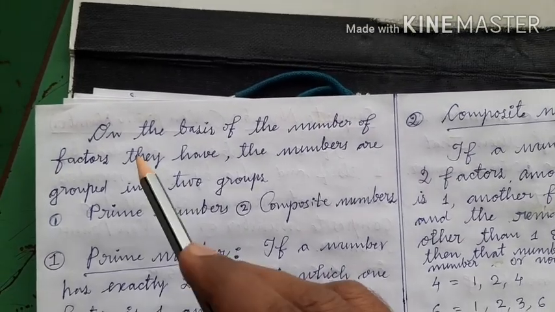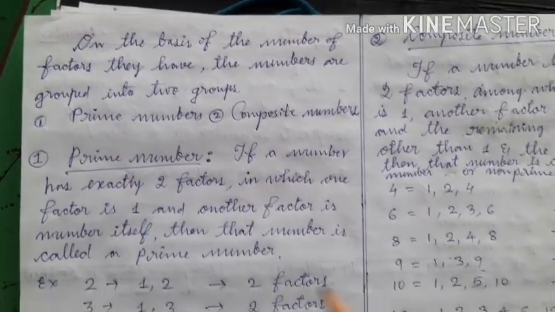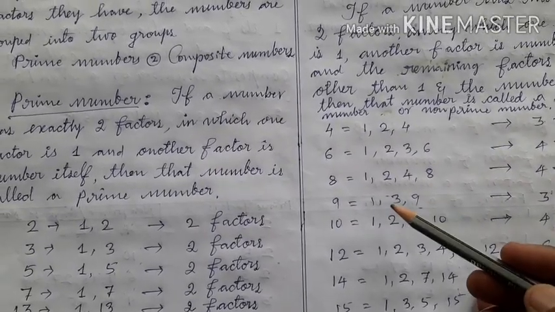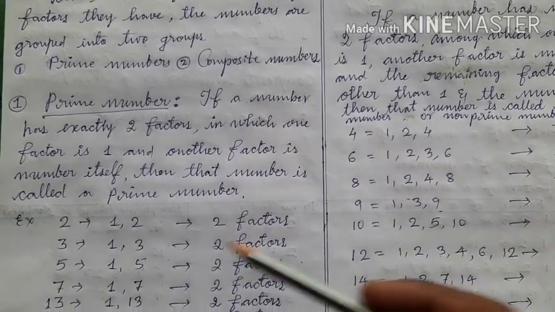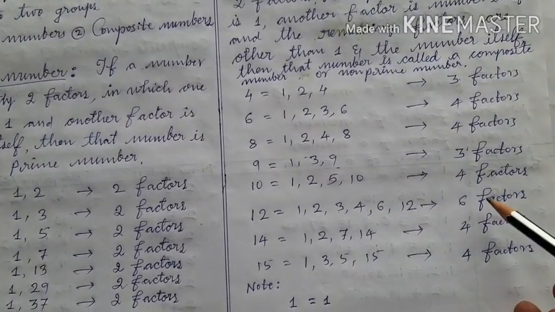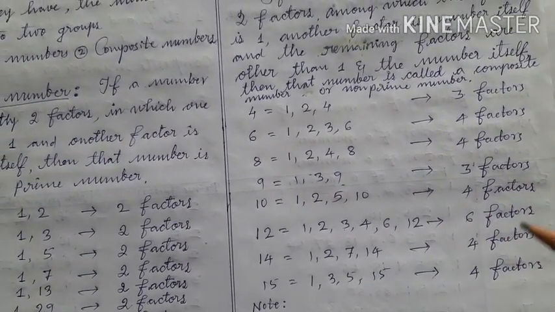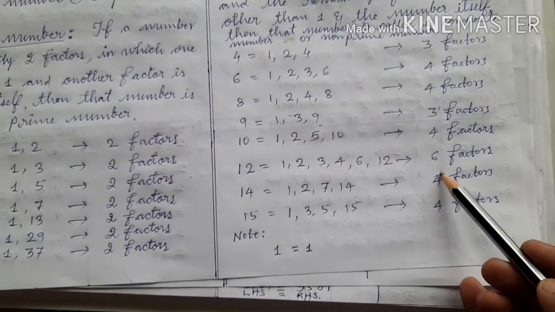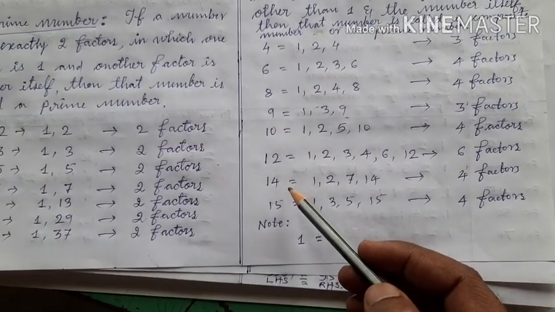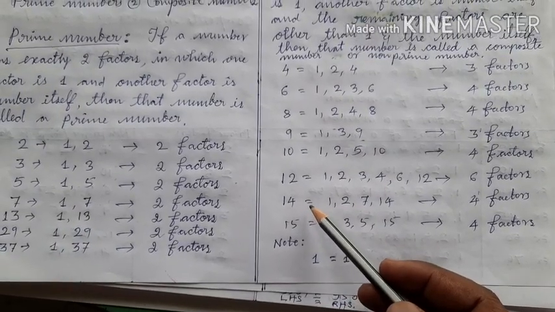Therefore, children, we decide that different numbers have different numbers of factors. Some have 2 factors, some have 3, some have 4, some have 5, some have 6 factors. Is it clear to you?